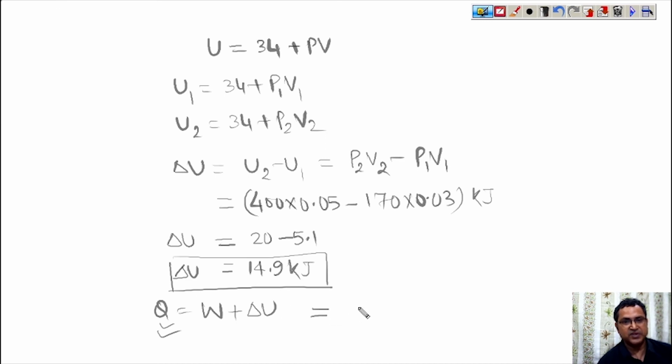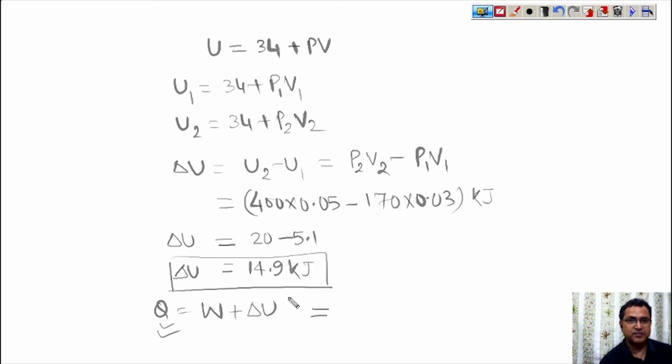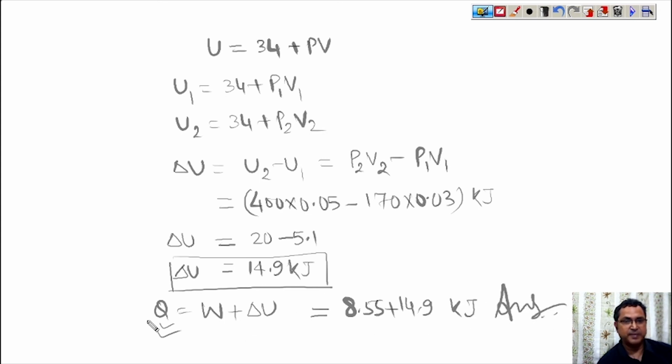This heat transfer is nothing but 8.55 plus 14.9. This much amount of heat transfer takes place. Okay, so some more problems we will discuss later on in the next class.